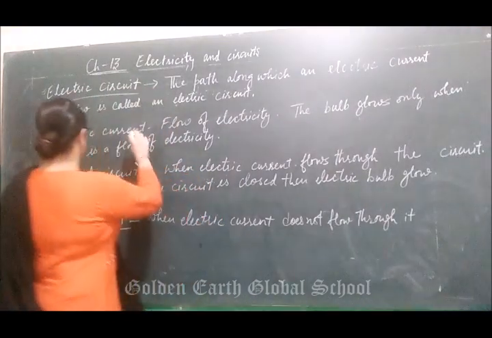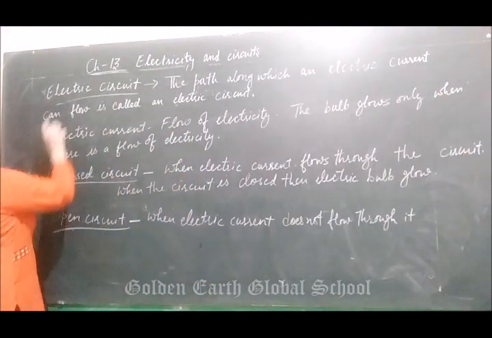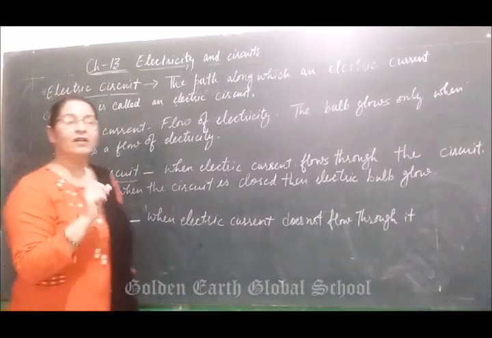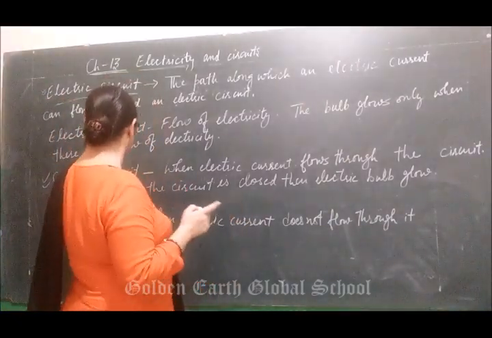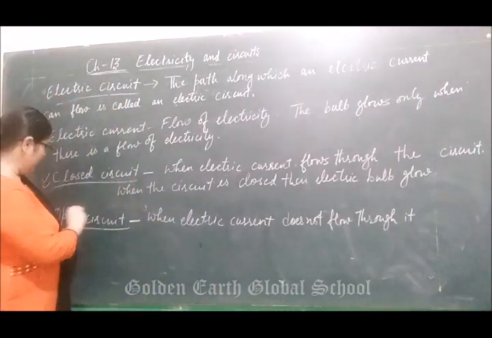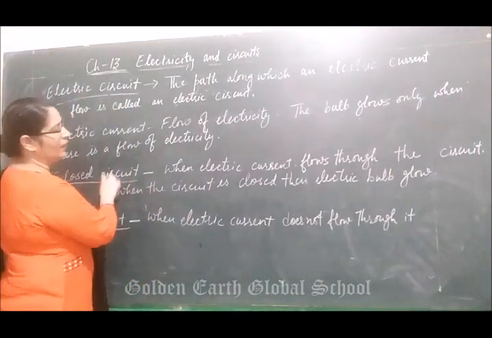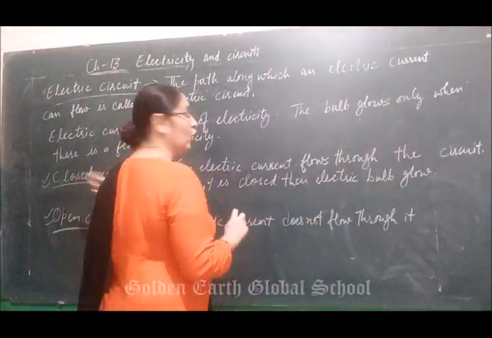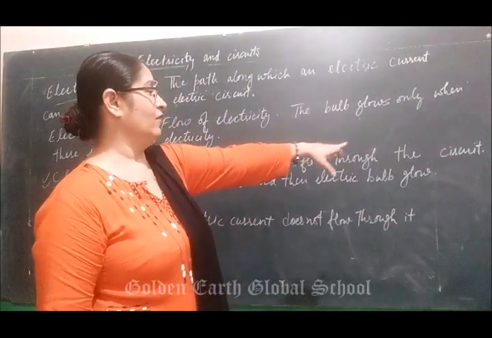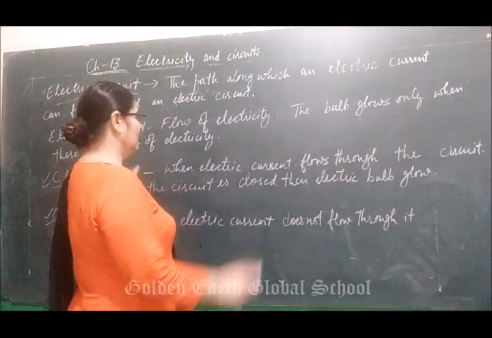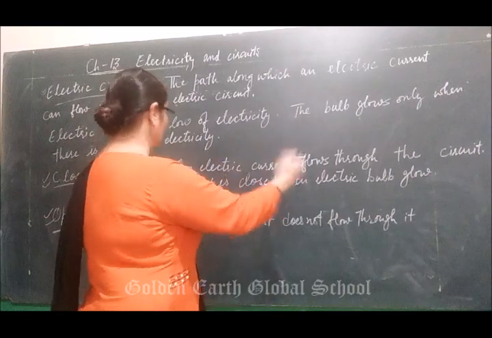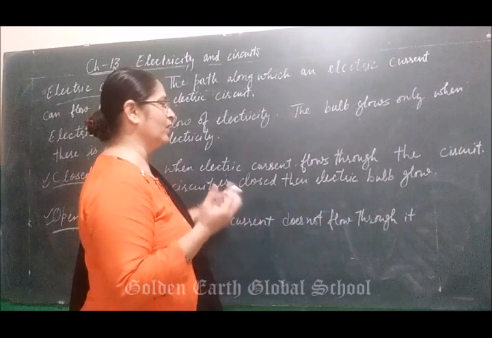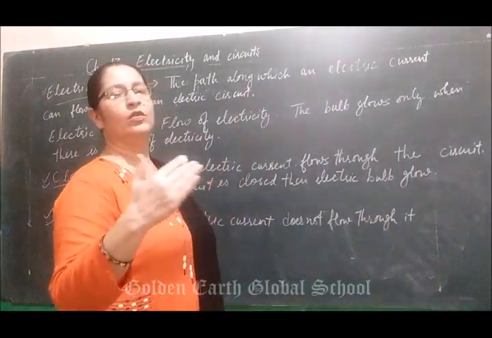So next is closed circuit and open circuit. Means an electric circuit is of two types: closed circuit and open circuit. What is a closed circuit? When electric current flows through the circuit, then the bulb starts glowing. Why does the bulb start glowing? Because electric current starts flowing through it.